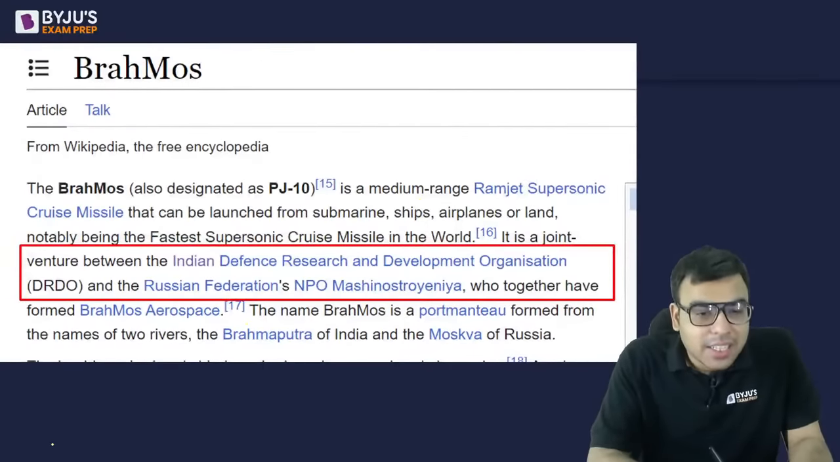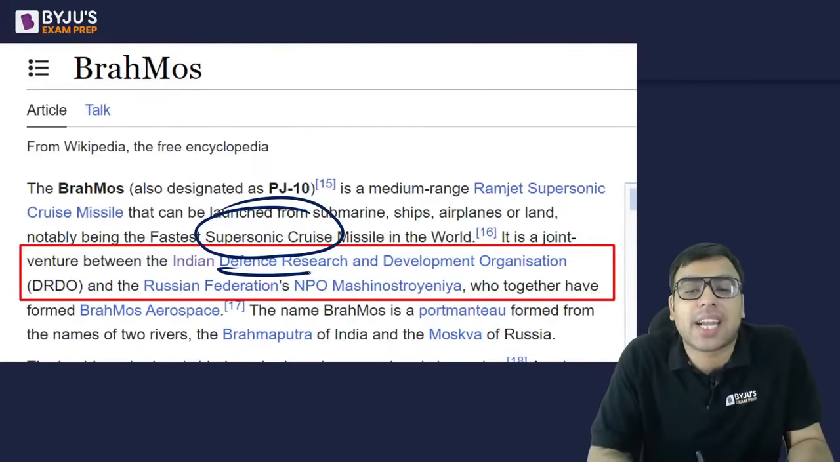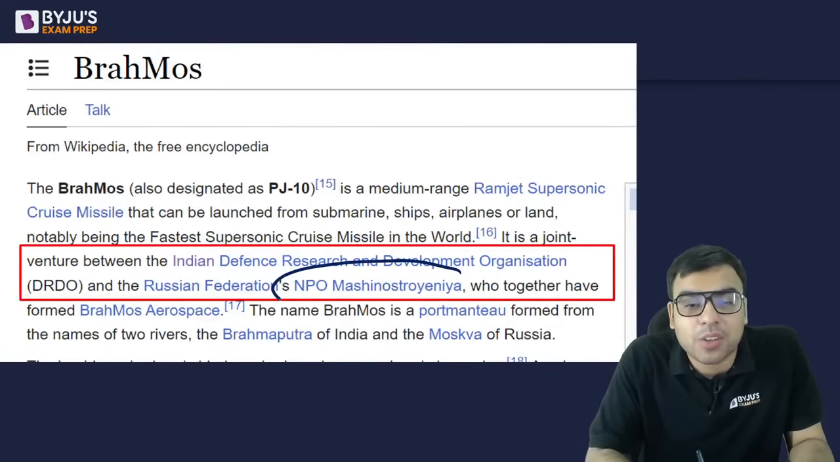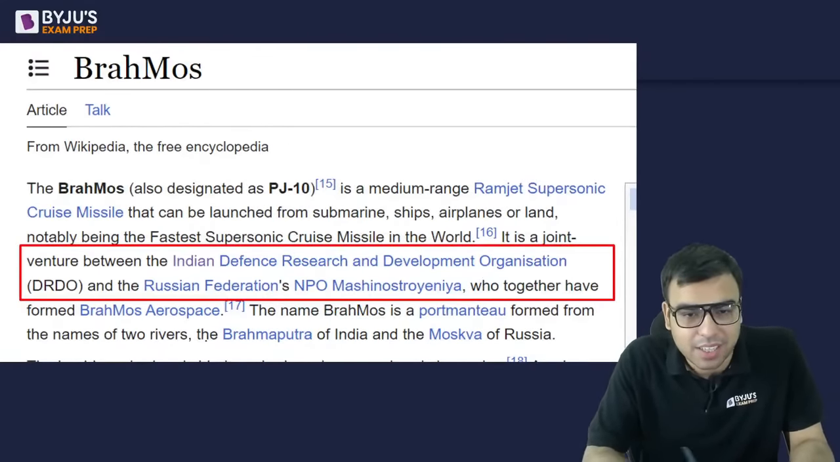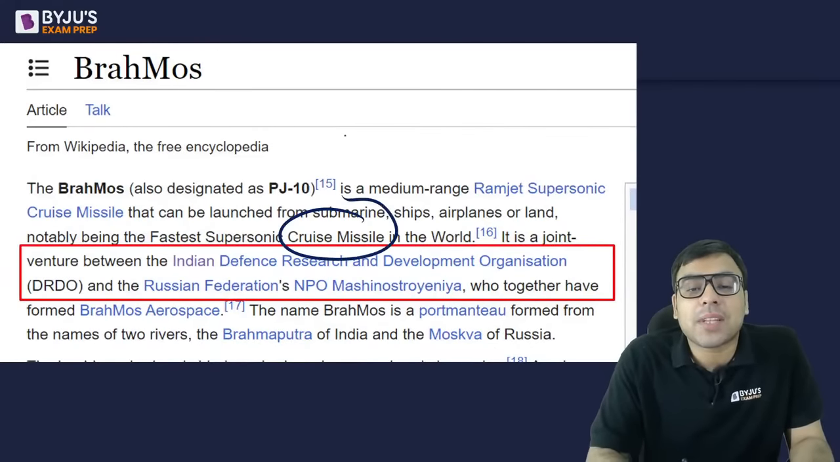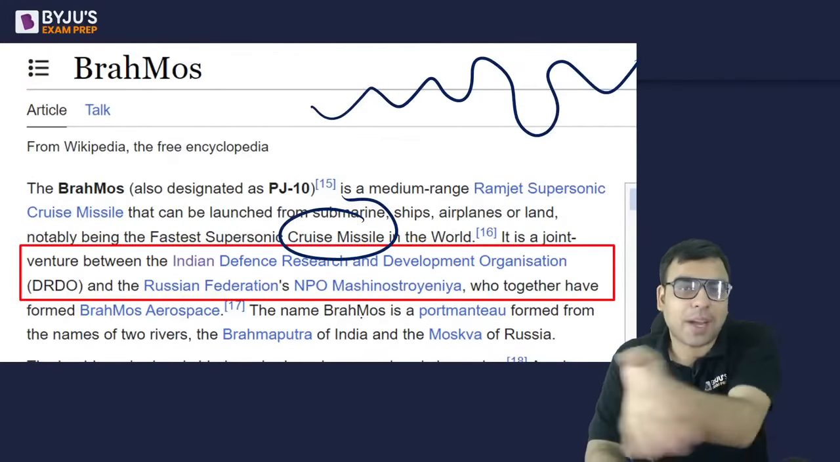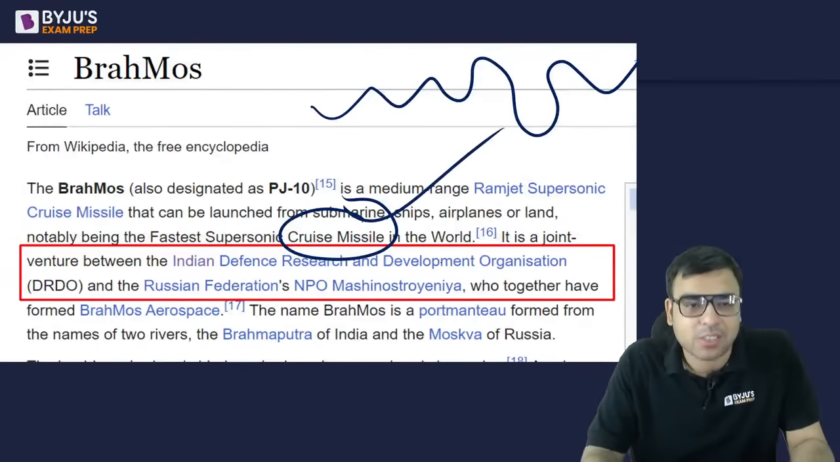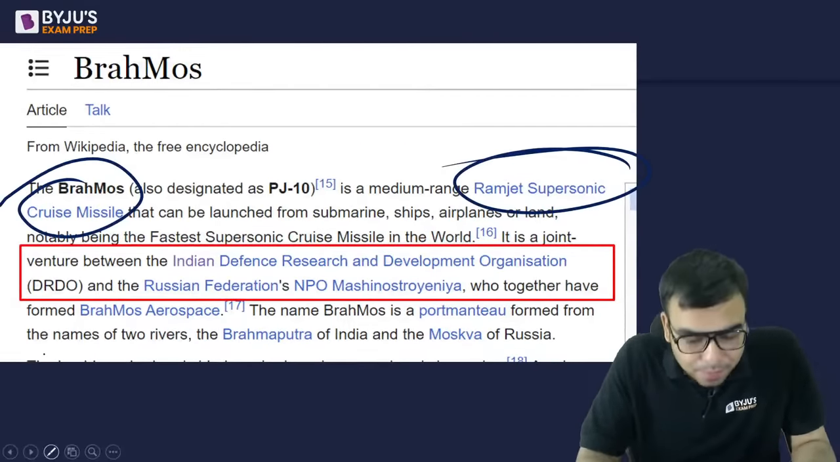And this is actually a very high quality supersonic cruise missile, made by DRDO and NPO. This is, you can say, the agency of Russia which has made it, right? Cruise missile means it can follow its path by moving, right? It can change the path during the journey and all. Okay, a ramjet supersonic cruise missile.